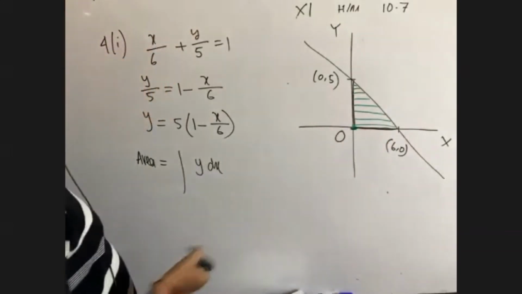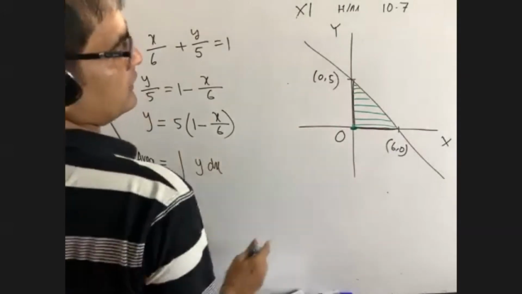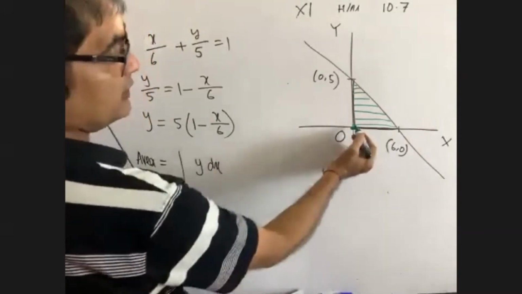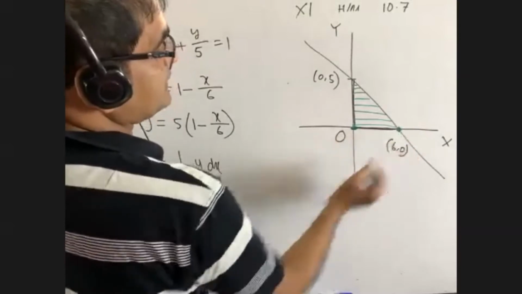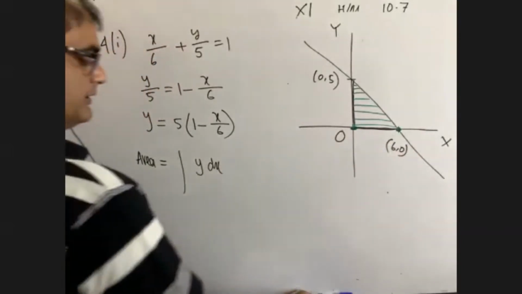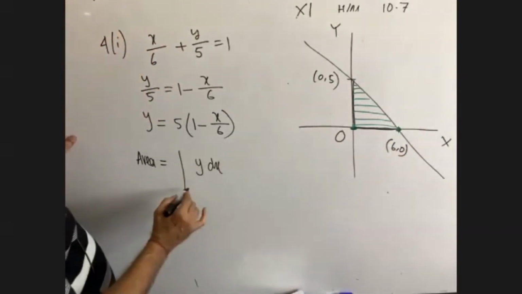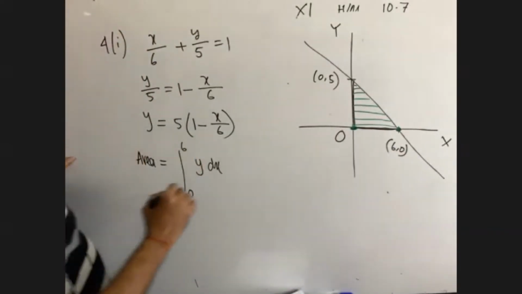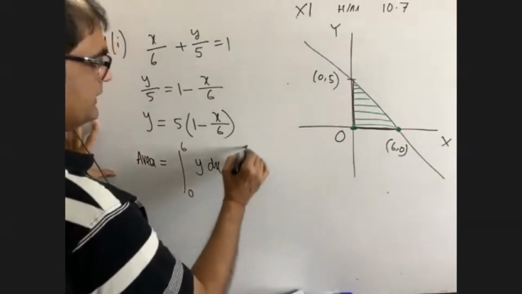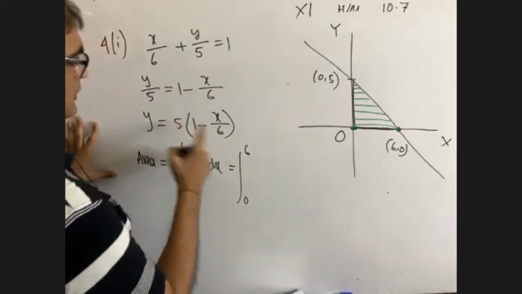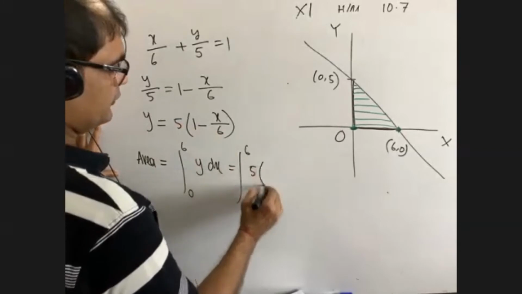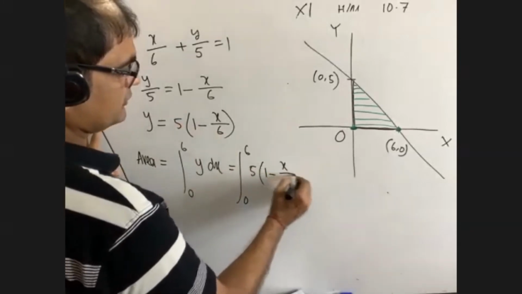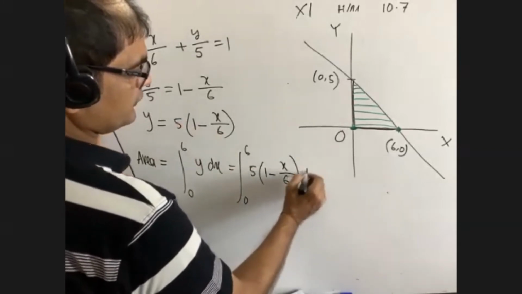It is not minus 2, it is not 1. The lower value is 0 and the upper value here is 6, right? So it is the integral from 0 to 6 of 5 into (1 minus x by 6) dx.